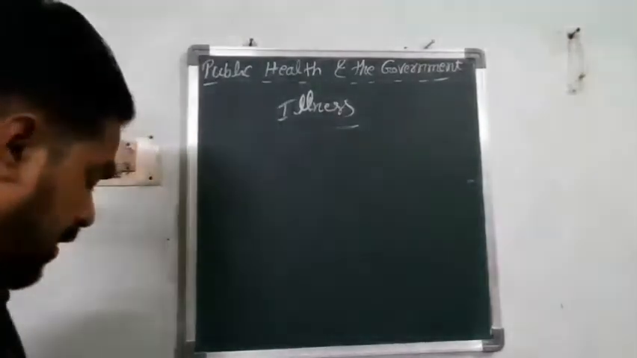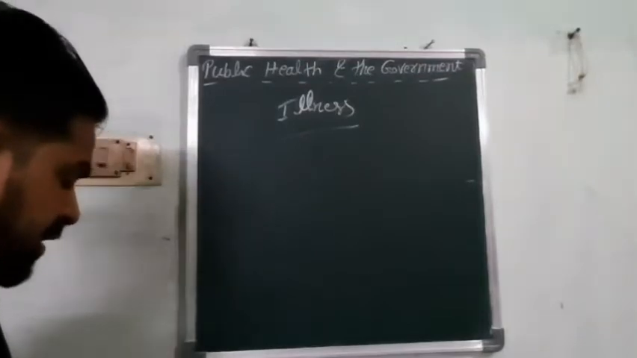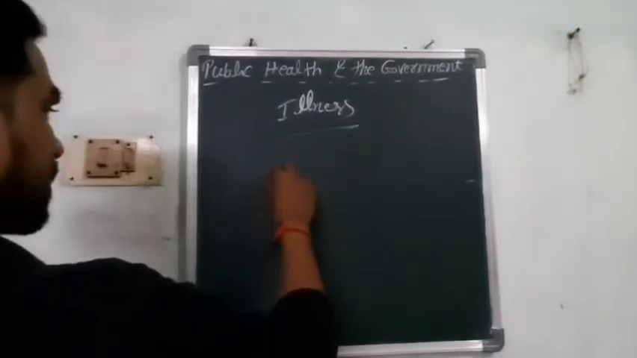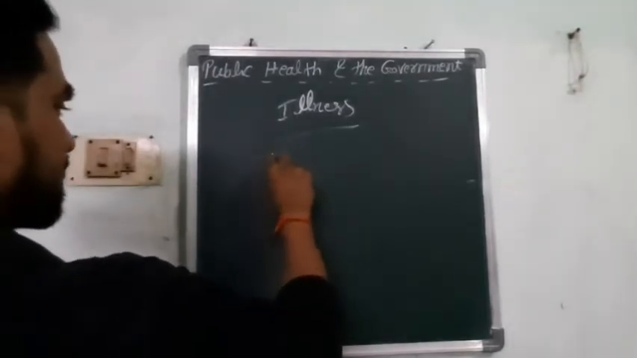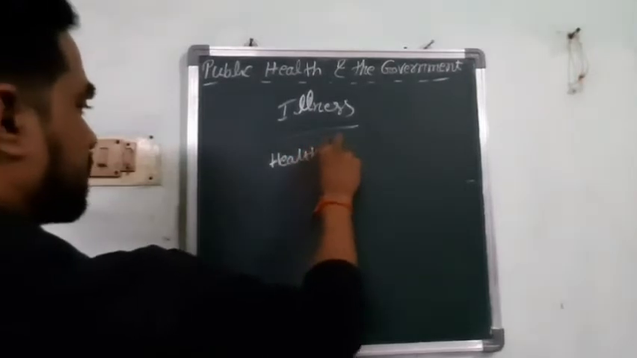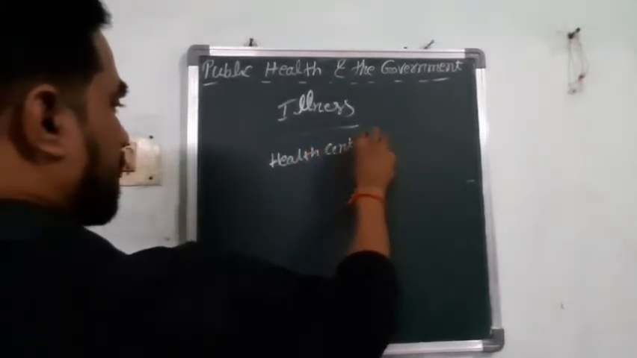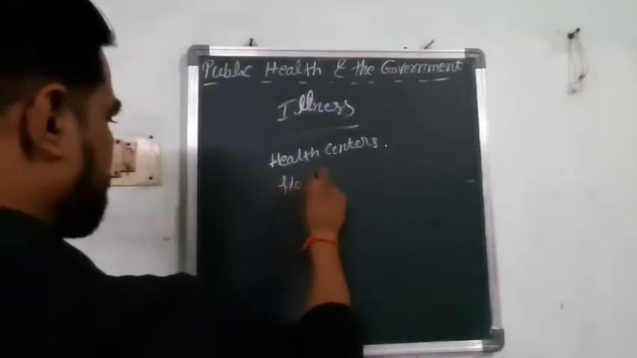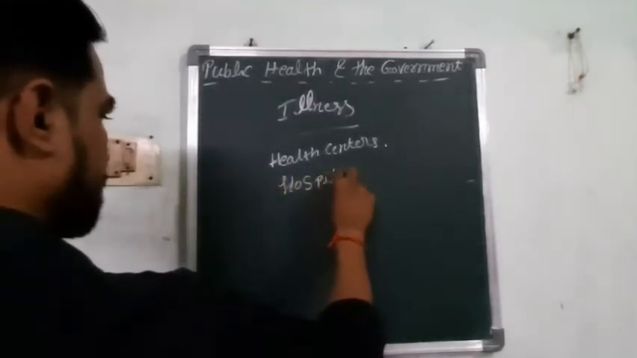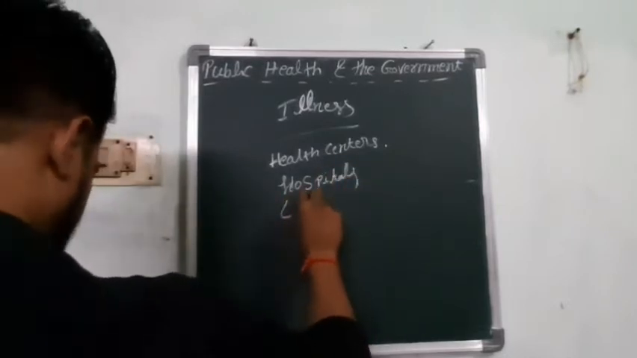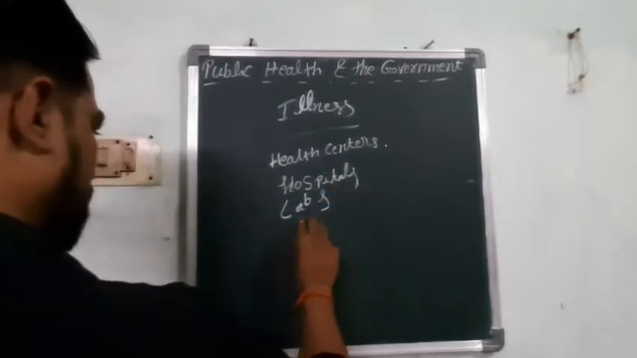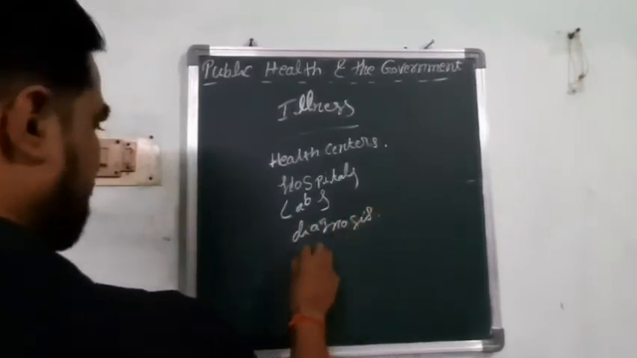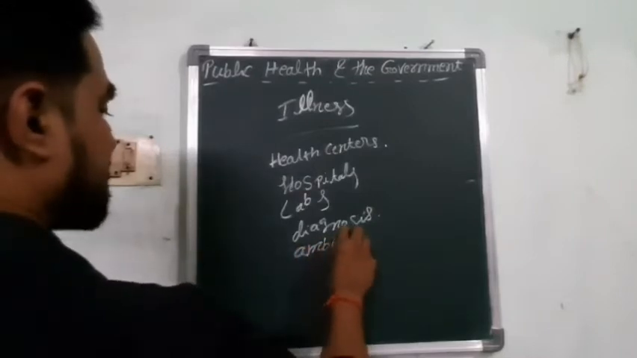In order to prevent illness, the government is always providing proper facilities like primary health centers, and also hospitals, labs, also called diagnosis centers, even ambulances also.